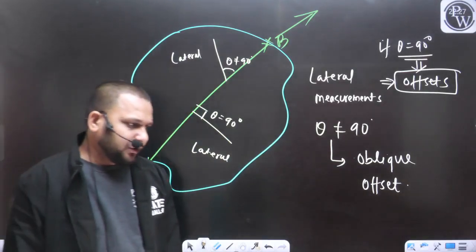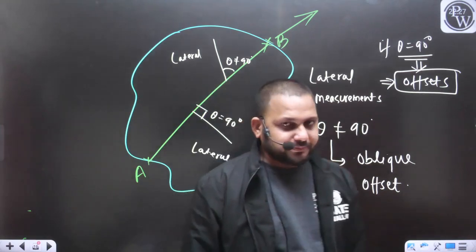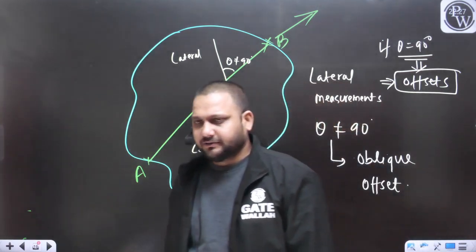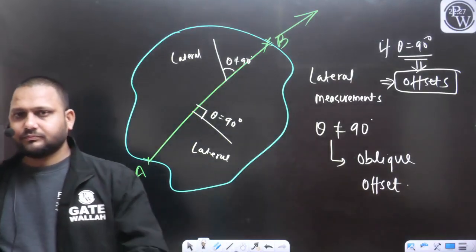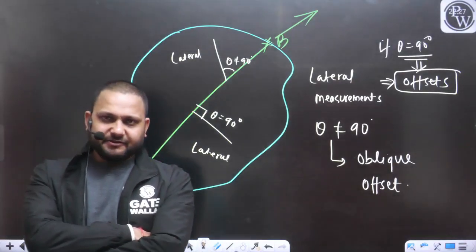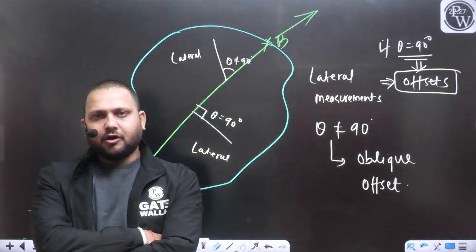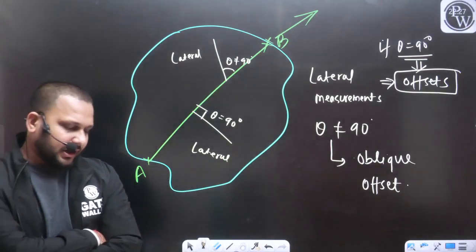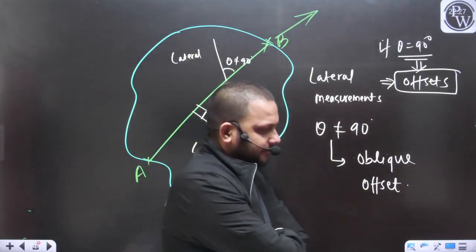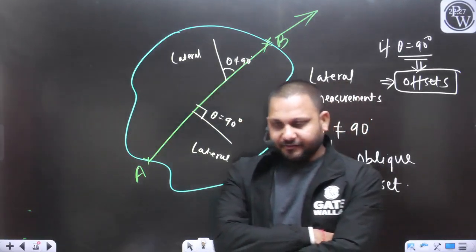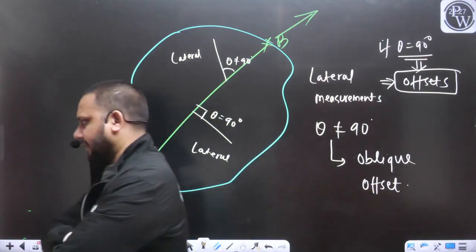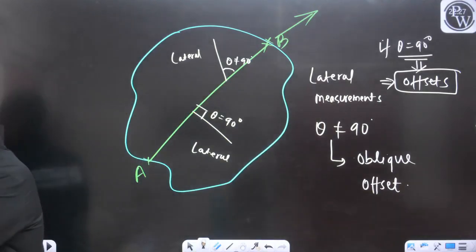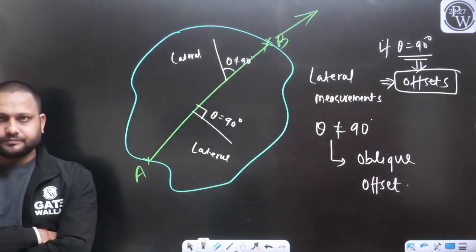What do you mean by the offset and what are their types? This point is clear to everyone. If anyone has any doubt till now, whatever we have discussed, you can ask your doubt, you can ask your query.